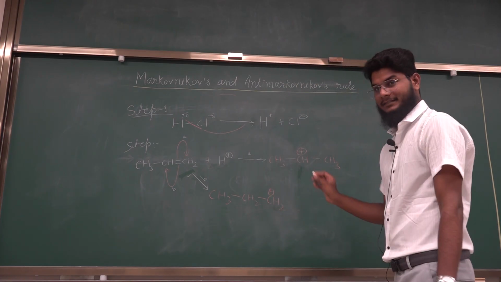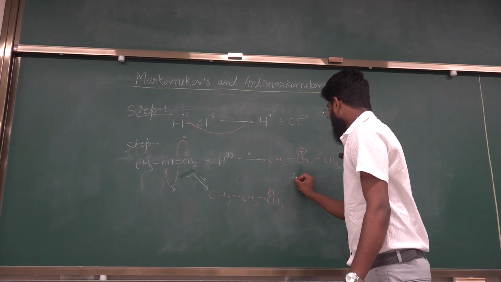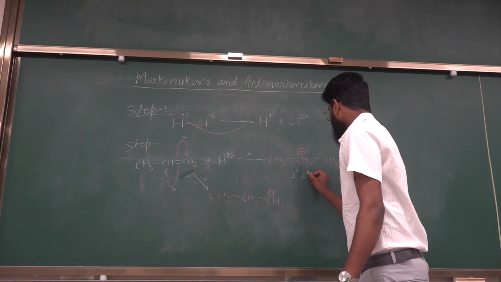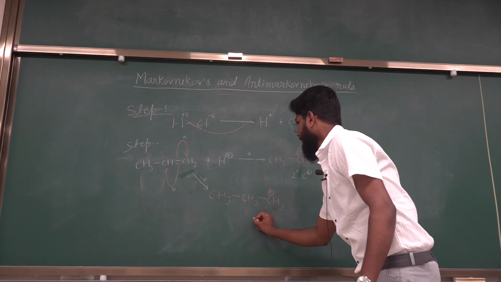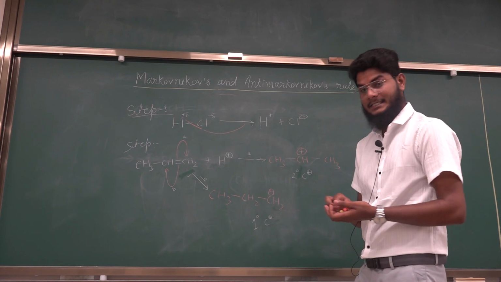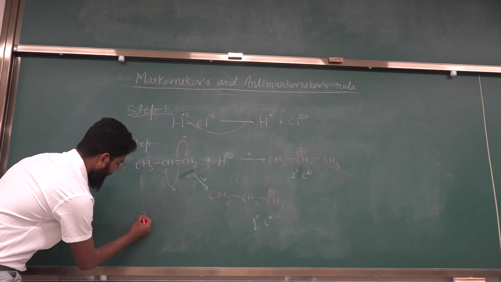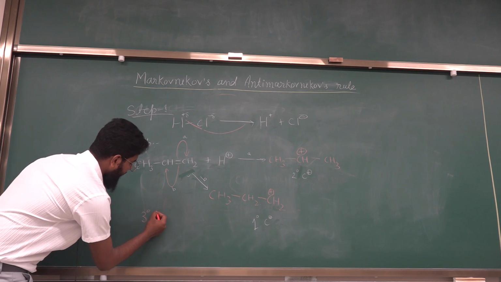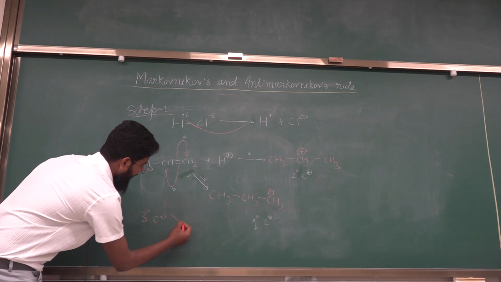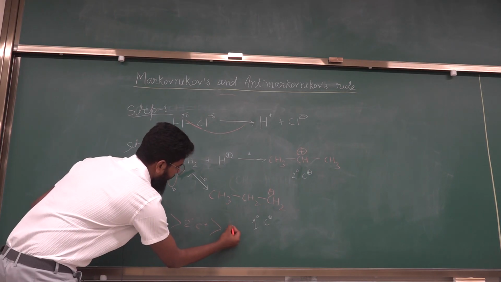So here you can see this is the secondary, 2-degree carbocation, and this is primary carbocation, 1-degree carbocation. And we know the stability of carbocation, that 3-degree carbocation is more stable than 2-degree carbocation and then 1-degree carbocation.